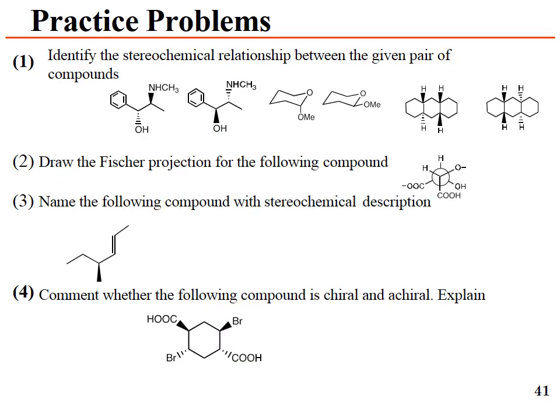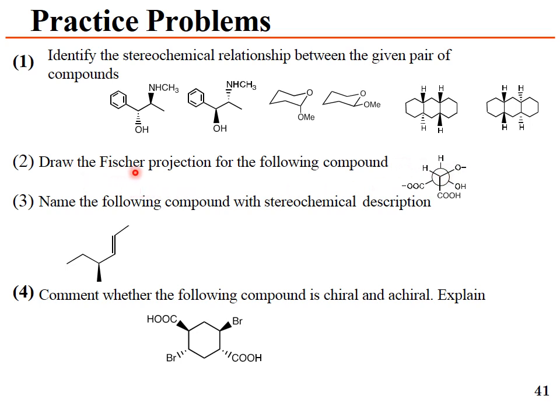These are the practice problems. The first problem is to identify the stereochemical relationship between the given pair of compounds. You have to show the relationship between these two compounds. Draw the Fischer projection of the following compound. This is the compound; you have to draw the Fischer projection formula. Name the following compound with the stereochemical descriptors. You have to name the compound according to the description, given the chiral center and cis-trans.